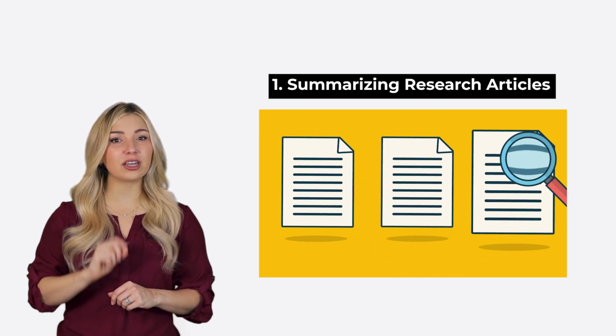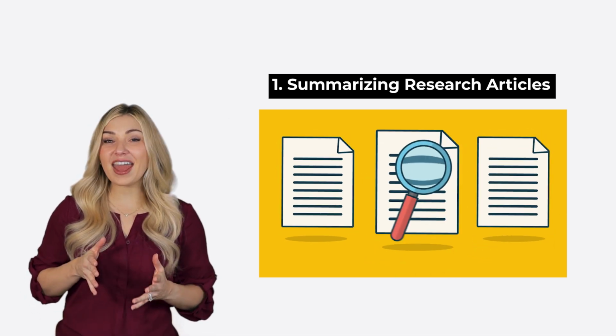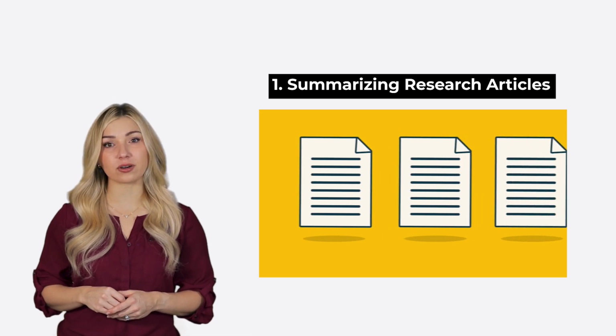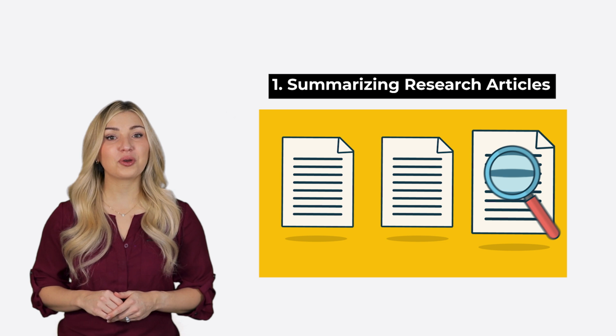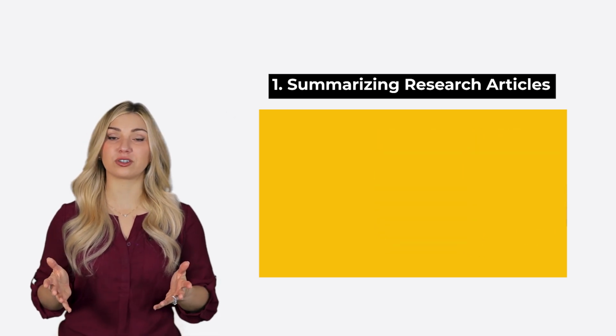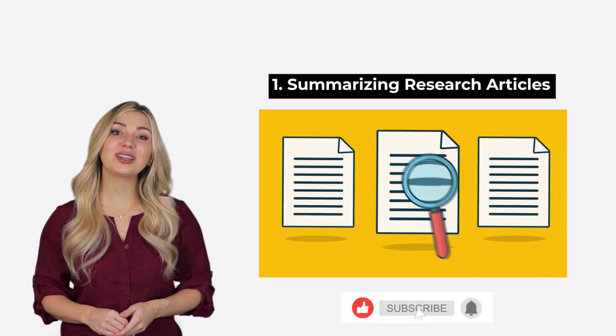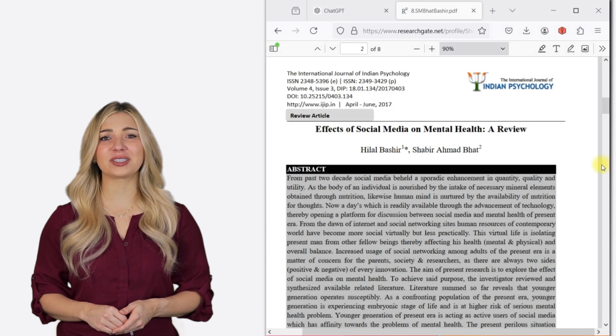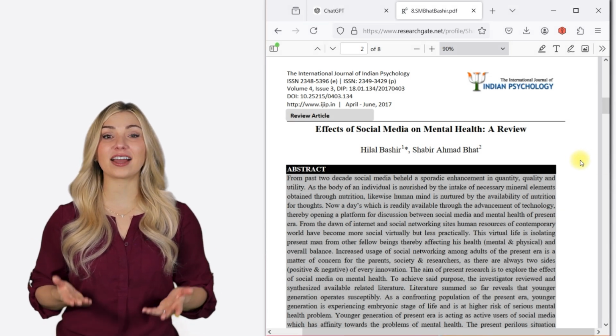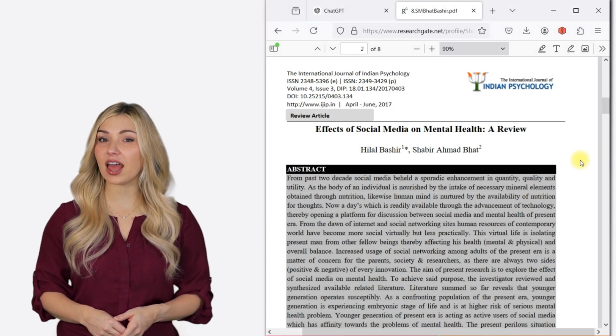When you're doing your literature review, you may have to read hundreds of papers, which can take up a lot of time. You can ask ChatGPT to summarize research papers for you. You can look at the summary and decide if it's worth reading the whole paper or not. Let's say I'm interested in this paper about the impact of social media on mental health.